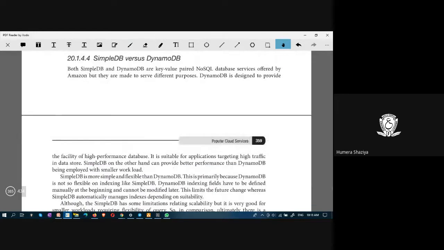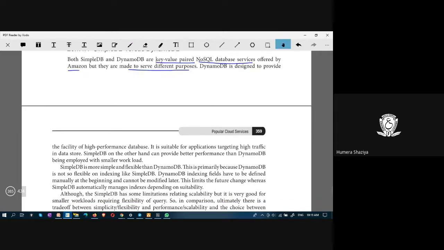What is the difference between SimpleDB and DynamoDB? SimpleDB and DynamoDB are key value paired NoSQL database services offered by Amazon, but they are made to serve different purposes. What are their different purposes?